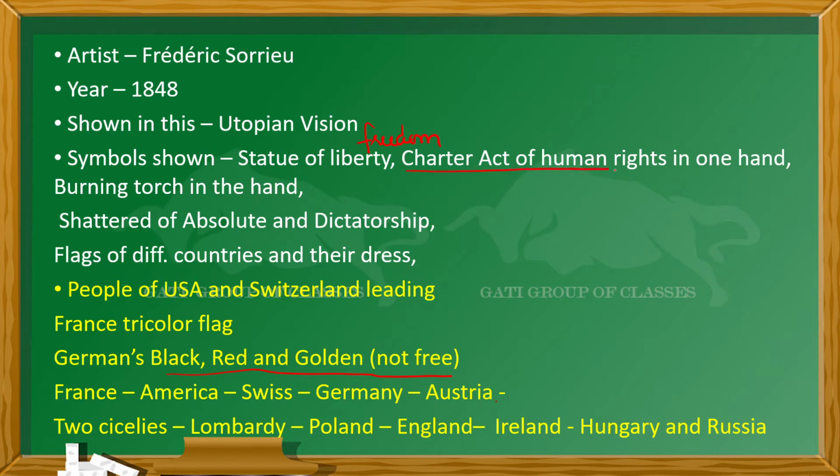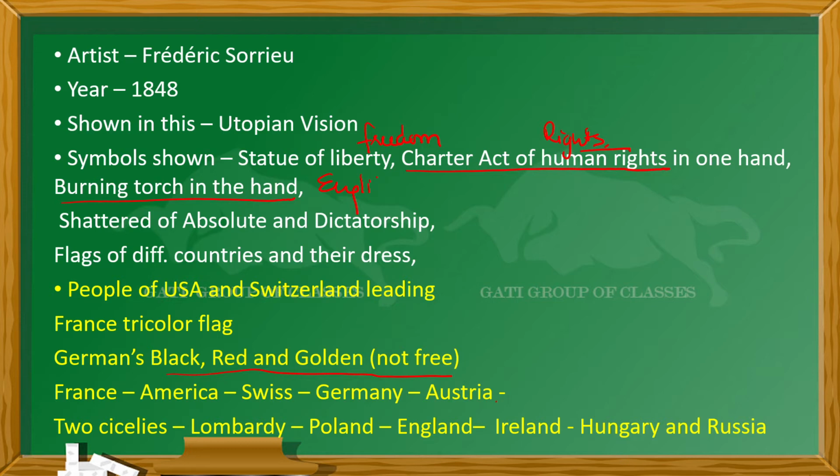What is the meaning of the Charter of Human Rights? What symbol has been used? All the rights that have been written for the people are in that Charter, just as in India all the rights are written in the Constitution. And one more thing is the burning torch in the hand. This is the symbol of enlightenment. Okay, so this is the main issue.